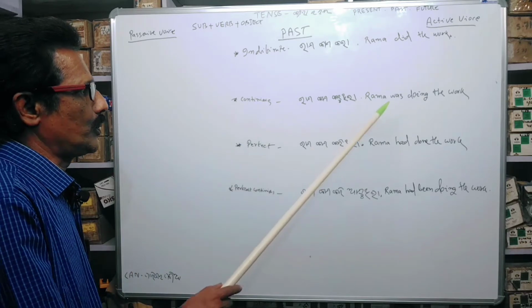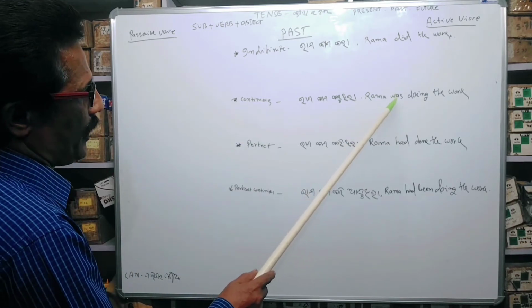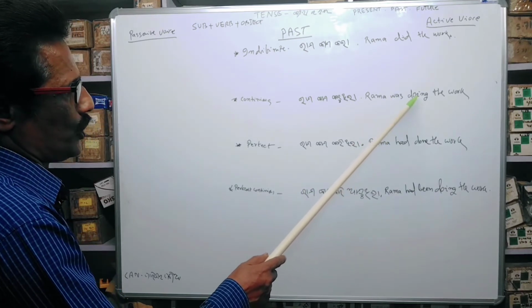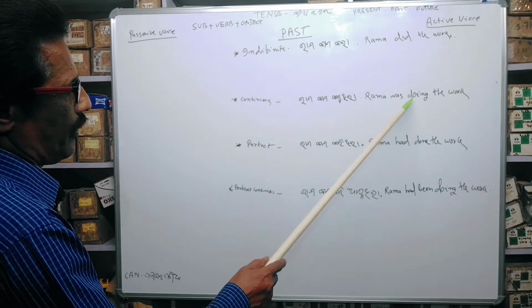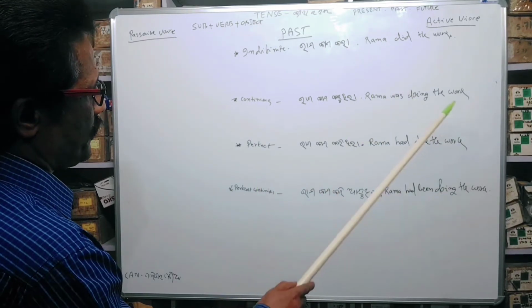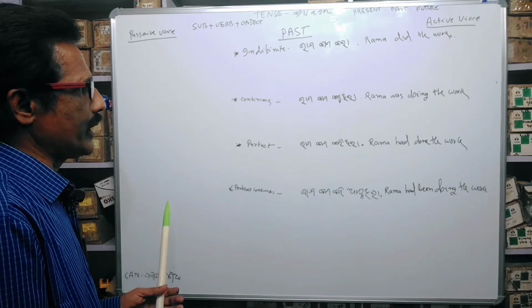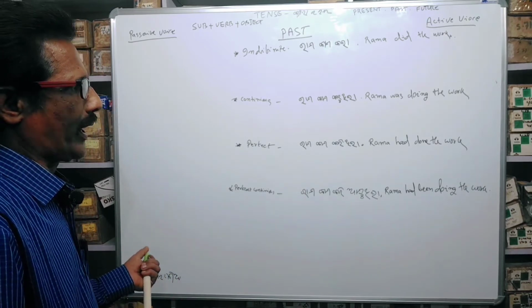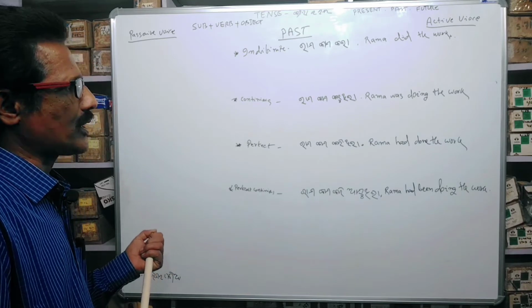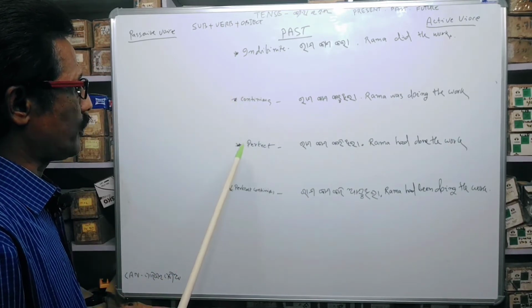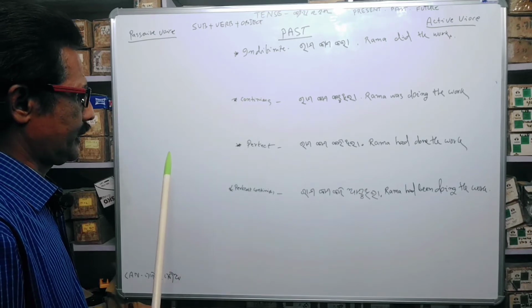So we have to change the helping verb, and side by side in the main verb also we have to use ing, and the object is work. That means Rama was continuing the work. That means Rama was doing the work. Perfect. Then we will come to past perfect.